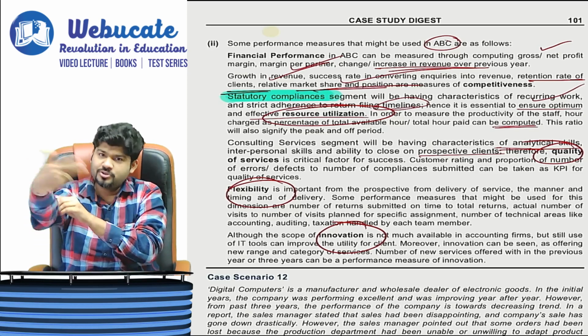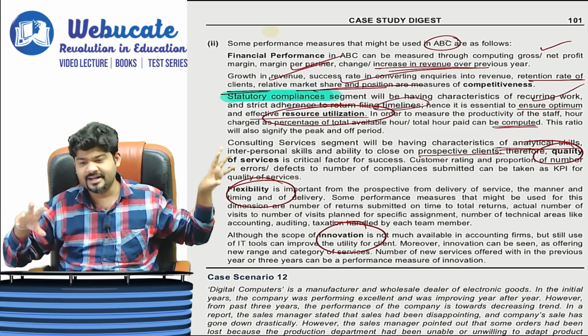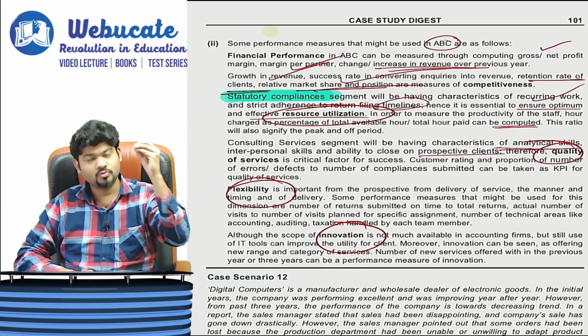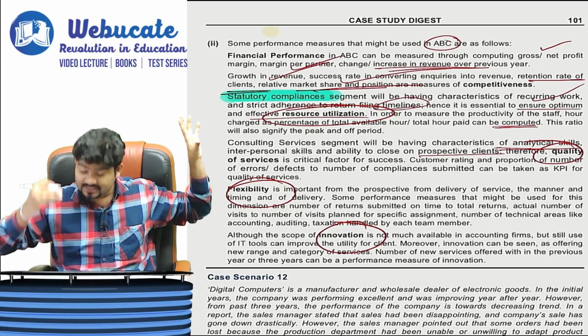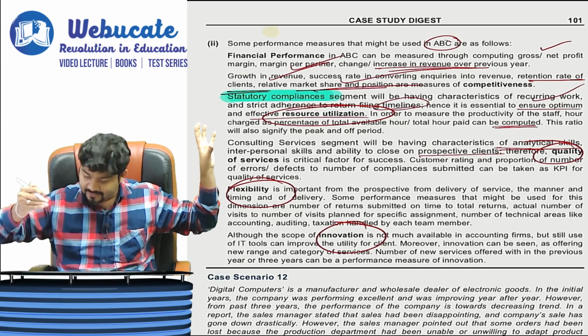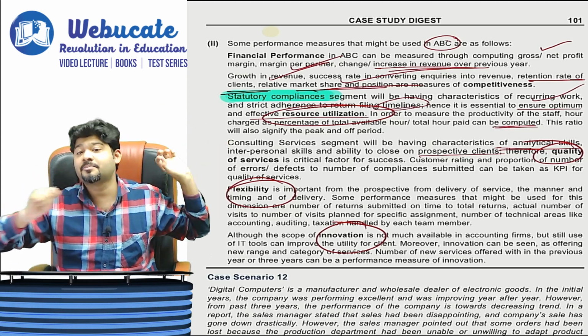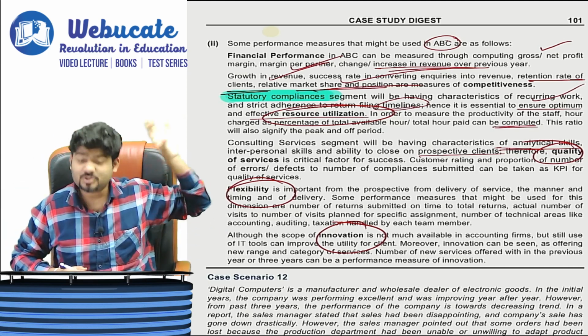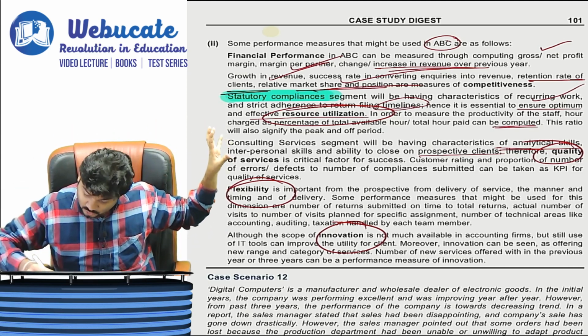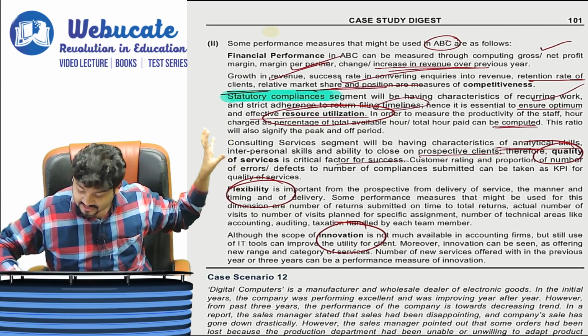The Big Four also have their own consulting divisions. But these are few consultants which are world renowned. So what is their major role? Analytical skills, interpersonal skills, and how you are able to convert prospective clients. So quality of services is a critical factor for success.